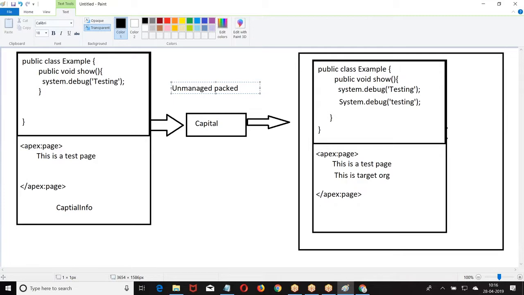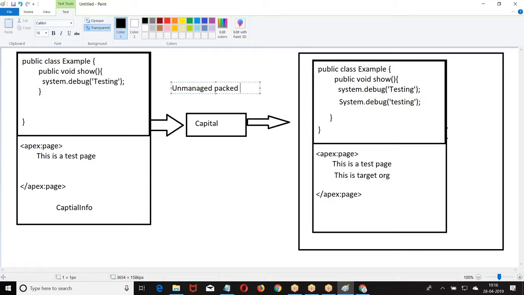I cannot manage the package that I have given to you, because you are able to see the code and you are modifying it as per your choice. I cannot control the code. So, if I give any code in the form of an unmanaged package, whichever organization is installing the package will be able to see the source code and will be modifying it as per the requirement.